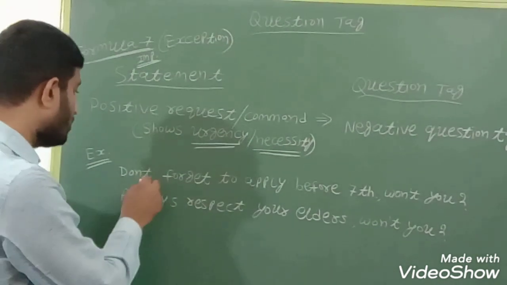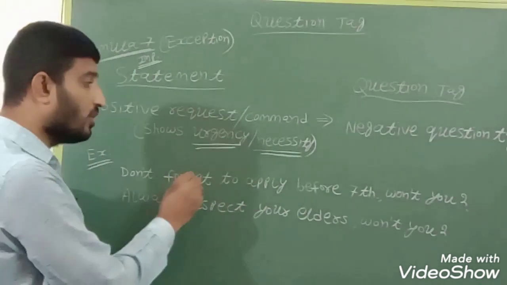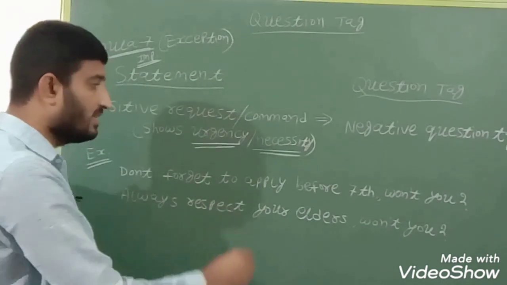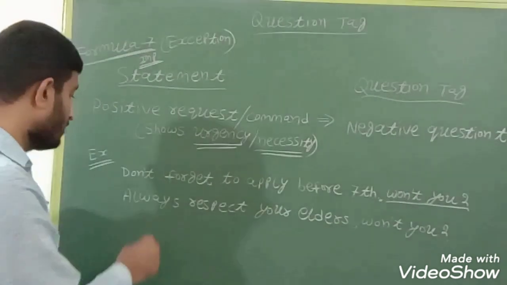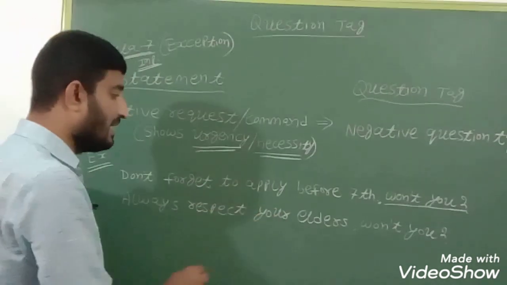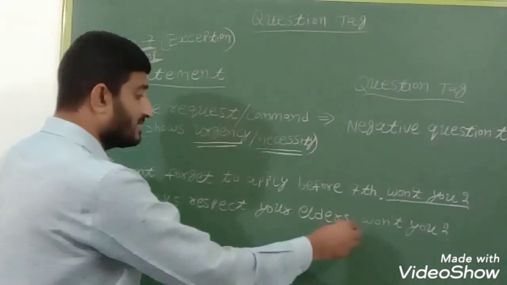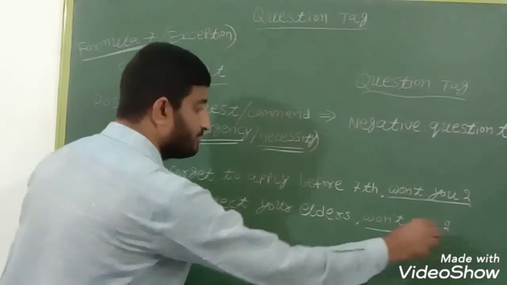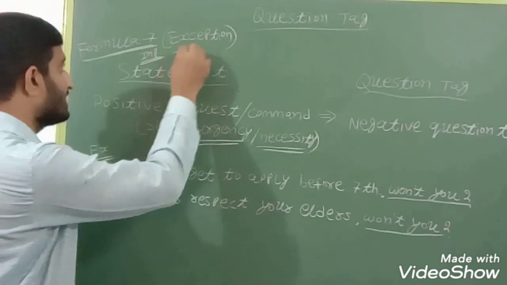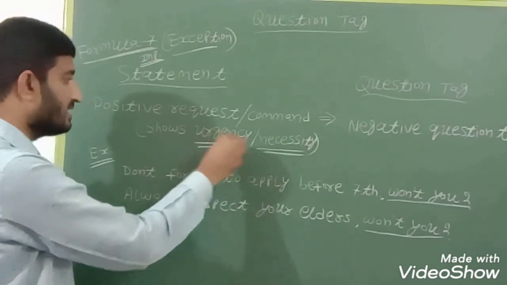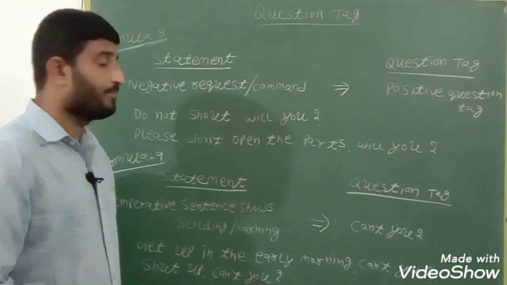For example, don't forget to apply before 7. This is very urgent, you have to apply. So in that case it will become, comma, won't you. Always respect your elders. It is also a must. It is a necessity. So in that case, comma, won't you. And this is a very important one because it is the exception, as well as showing urgency or necessity.